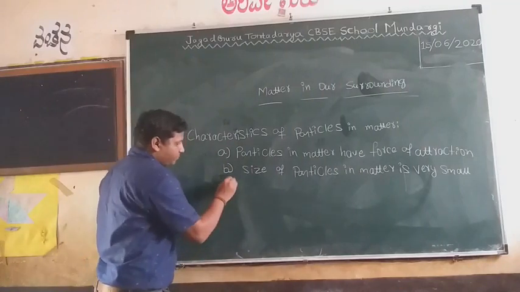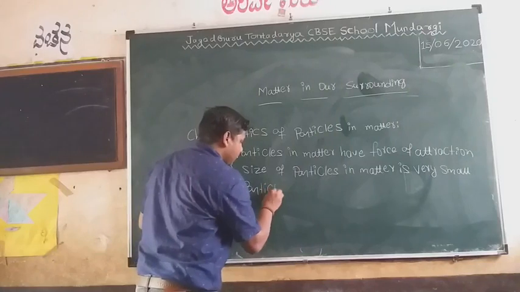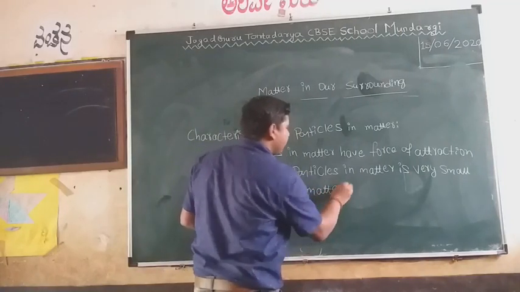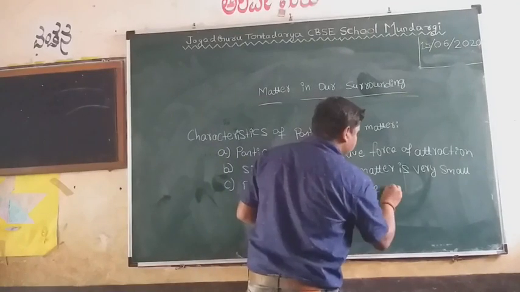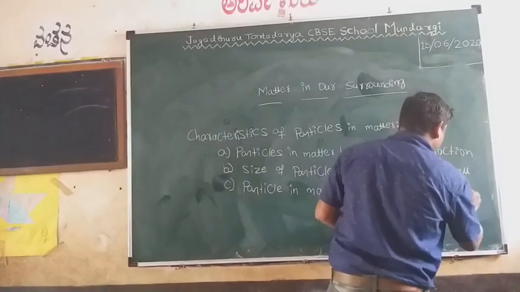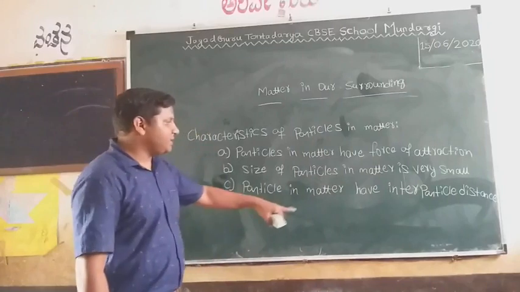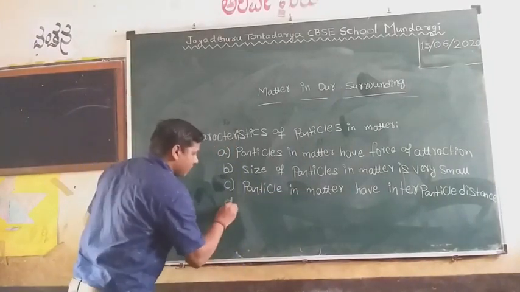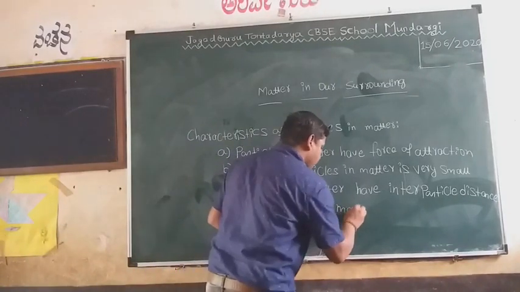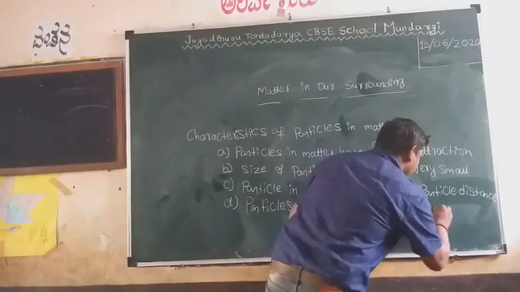Then the third one, the particles in a matter have interparticle distance, and one more, particles in a matter are constantly moving.